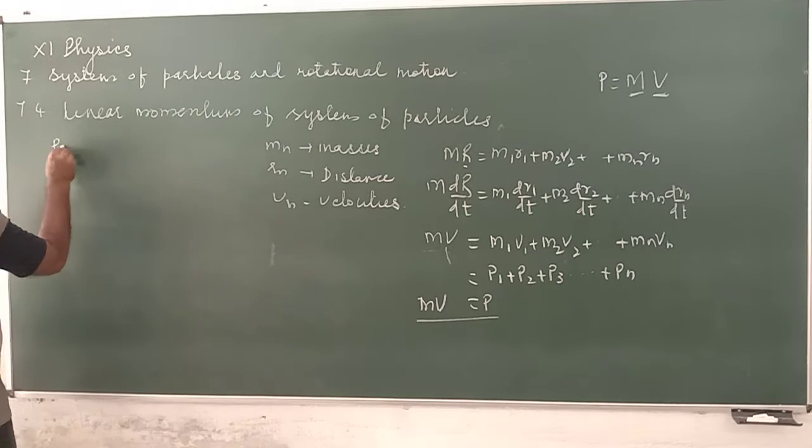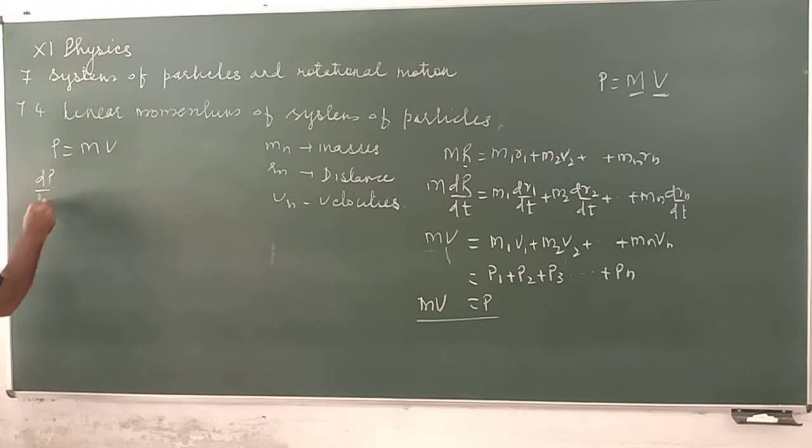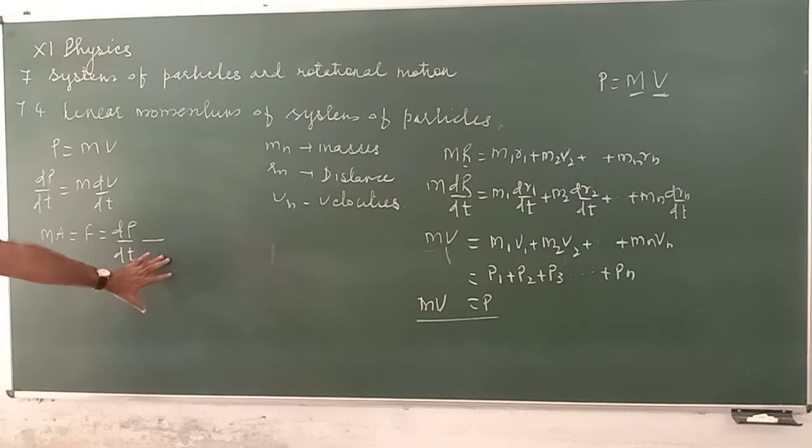Now P is equal to M into V. So dP by dt is equal to M dV by dt. Therefore M a is equal to F, which is equal to dP by dt. So it is nothing but Newton's second law.